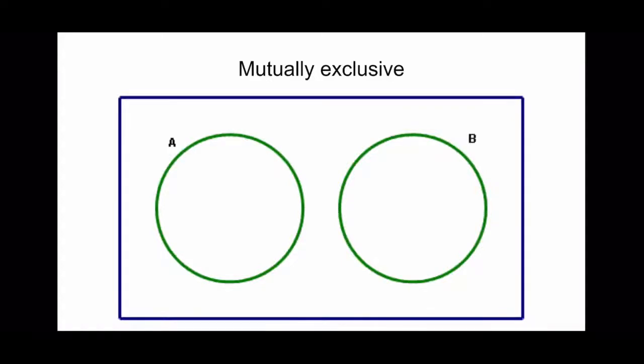Hey everybody, so today we are talking about mutually exclusive events versus independent events. Mutually exclusive events are events that cannot occur at the same time, so when event A occurs, event B cannot also occur. This is often confused with independent events by thinking that since the events are separated, they are independent from each other. This is not true, and these concepts are completely different.